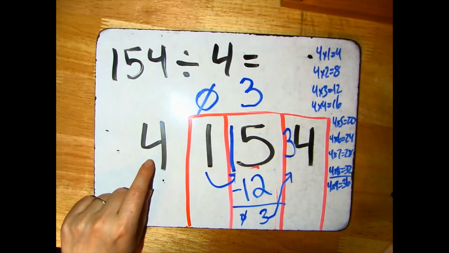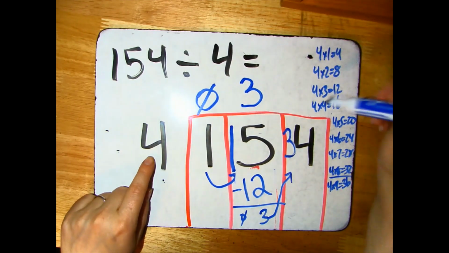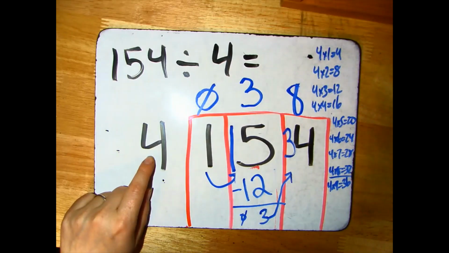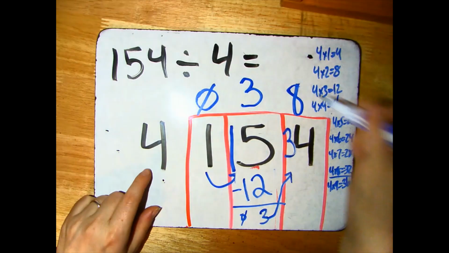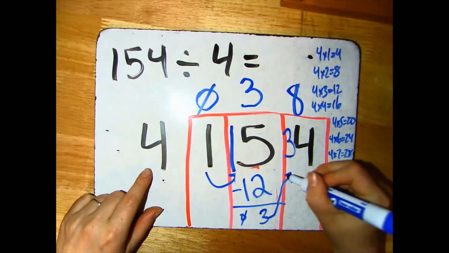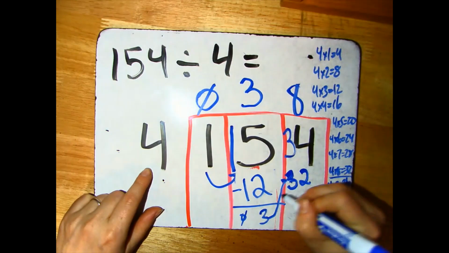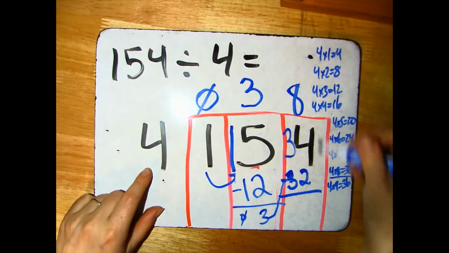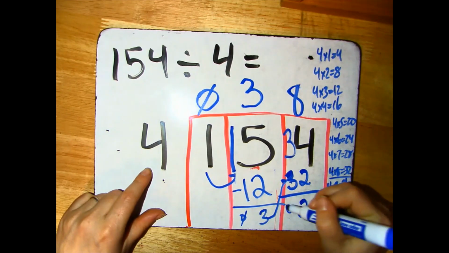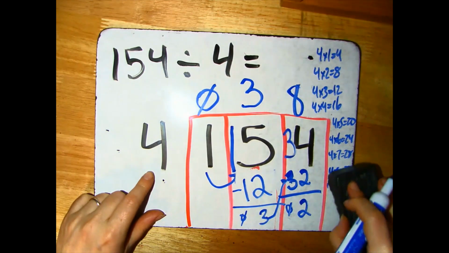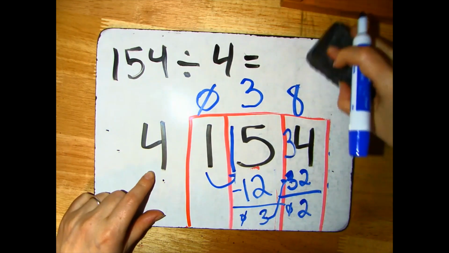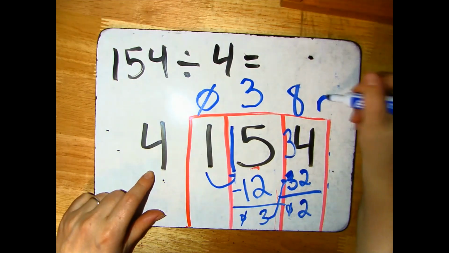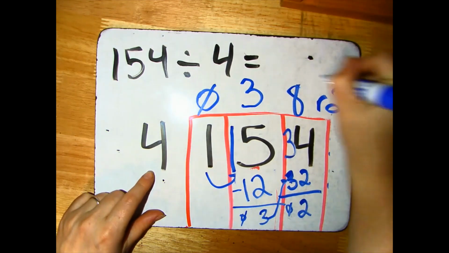That means if I go 4 times 8, I can make 8 groups of 4. 4 times 8, that means I would use 32. If I do my subtracting, I have 2 left over. That means I have a remainder of 2.